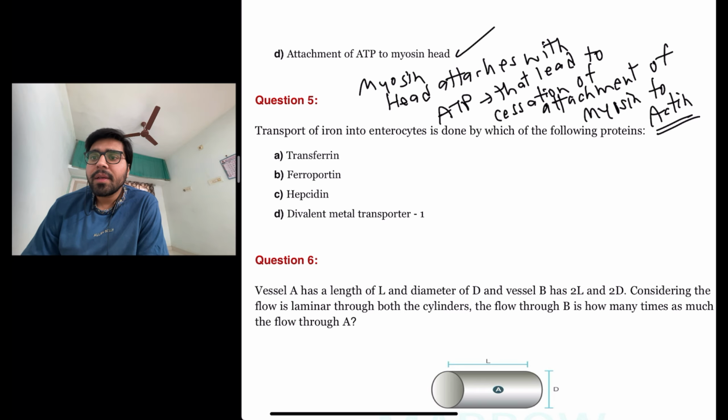Okay, so the answer here is D, attachment of ATP to myosin head. Transport of iron into enterocyte is done by which of the following proteins? Simple, straightforward as well as factual question. Answer is divalent metal transporter 1.